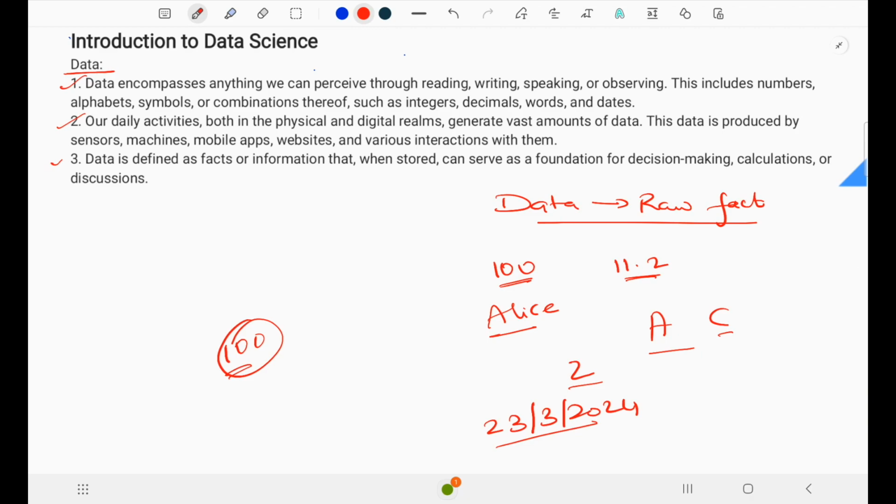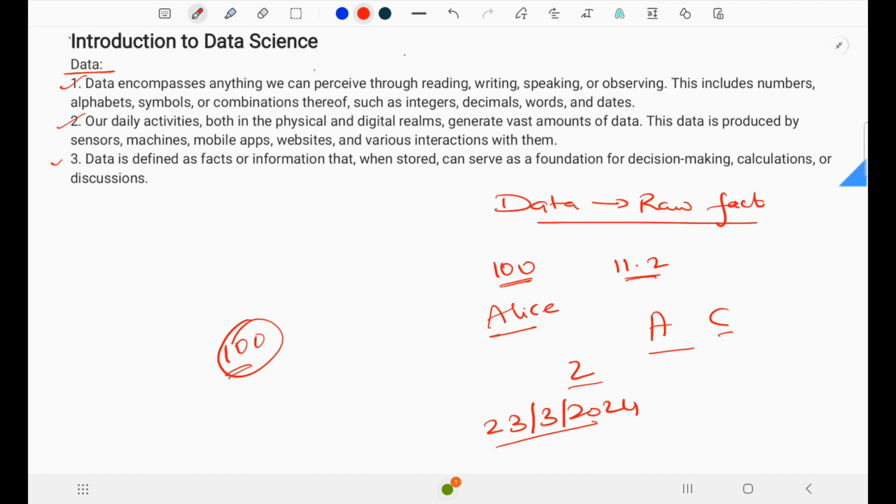One more thing, additional bonus information. Data is used to tell a story. Statisticians see the world through data. Data serves as a model of reality. Statistical thinking and the statistical problem-solving process are fundamental to exploring data. So this is all about the basics of data.